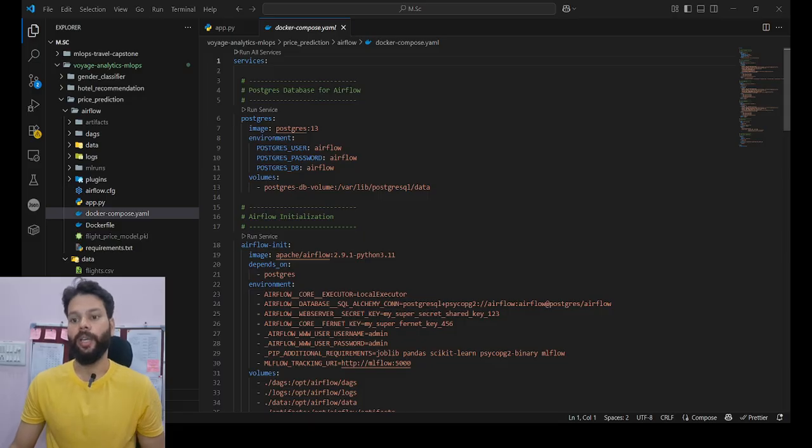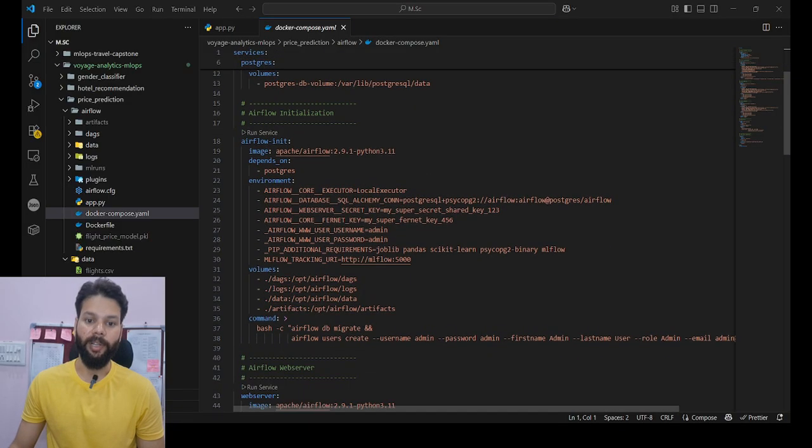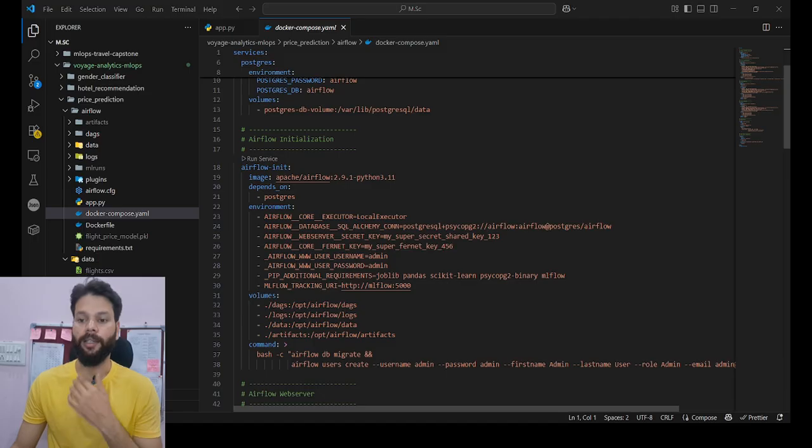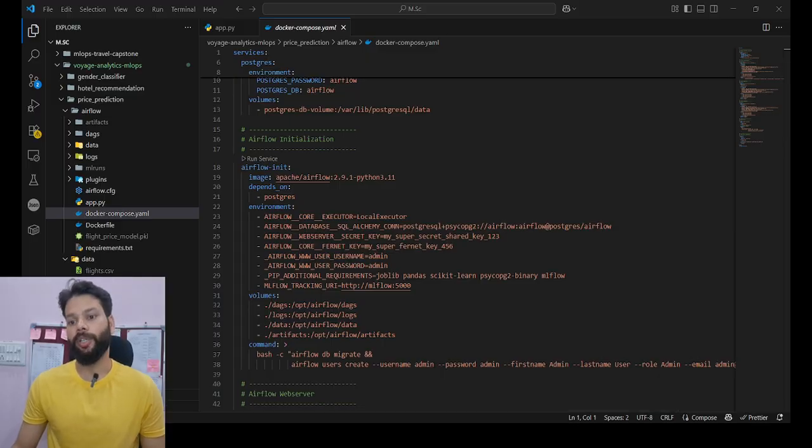Here is the deployment.yaml file that is used to deploy the Flask API on Kubernetes. To deploy it, I used kubectl apply -f deployment.yaml, and Kubernetes then creates the pods and exposes the service.